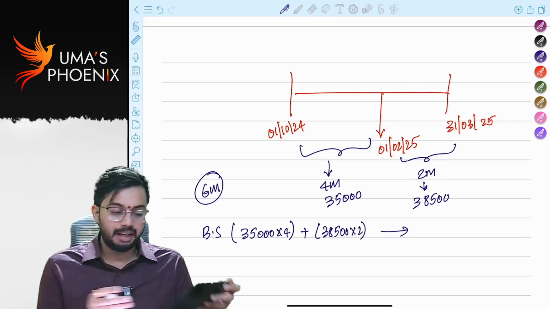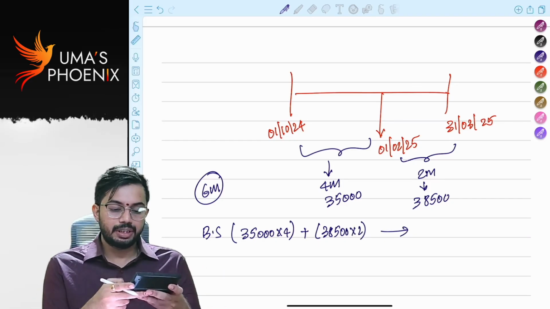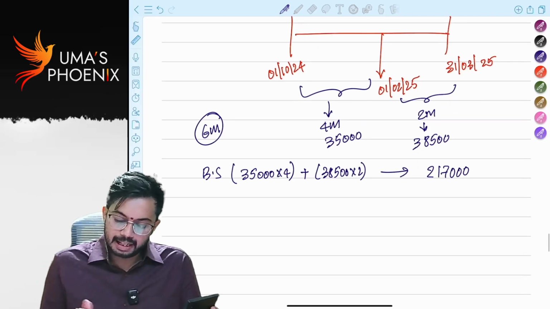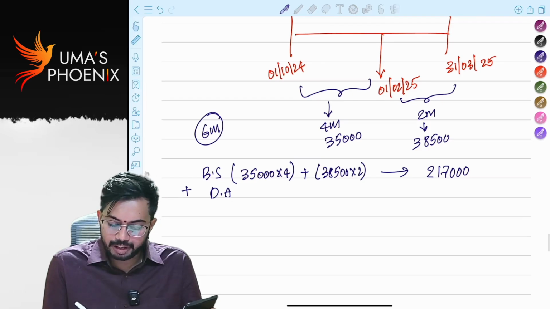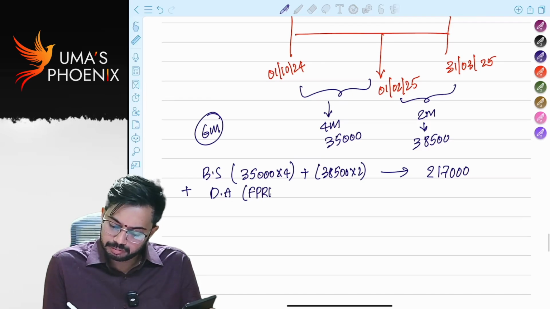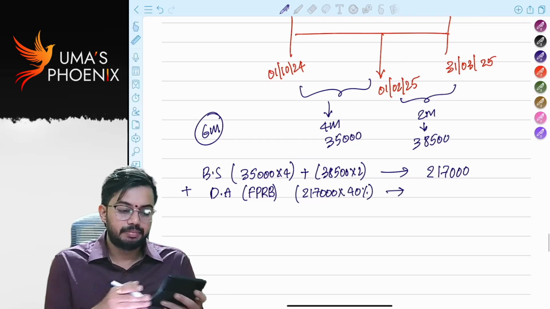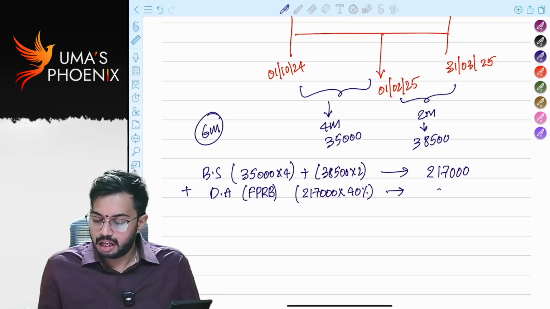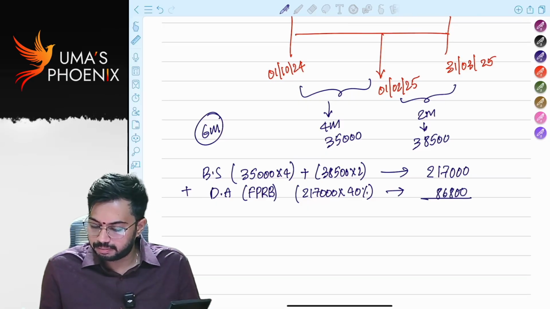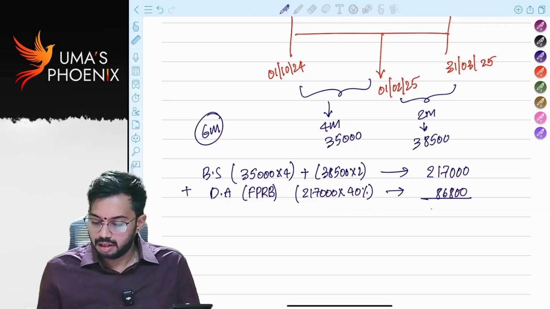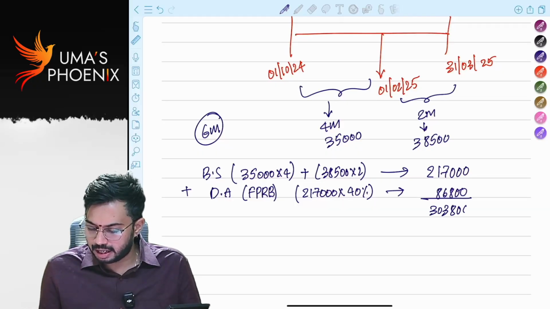How much will it be? It is 2,17,000. Plus DA forming part of retirement benefits. 2,17,000 into 40% is 86,800. The total is 3,03,800.